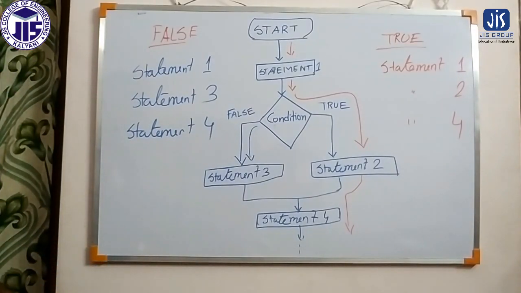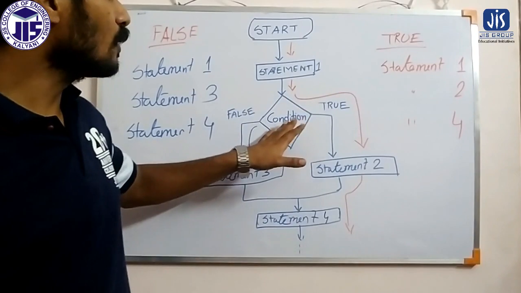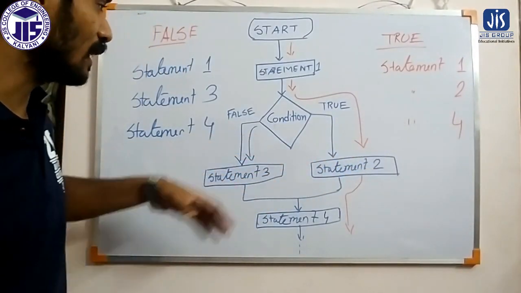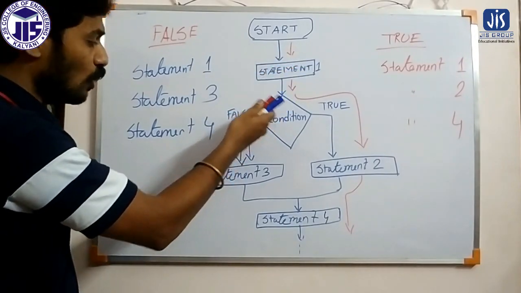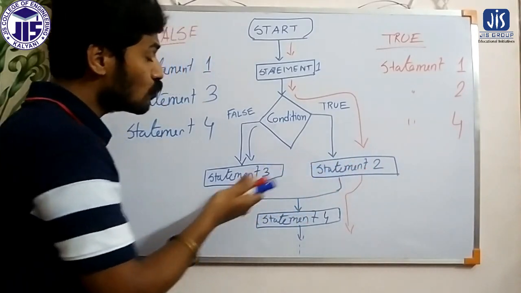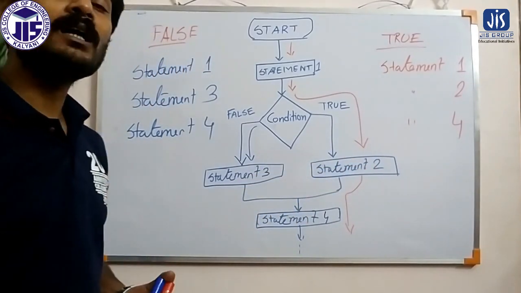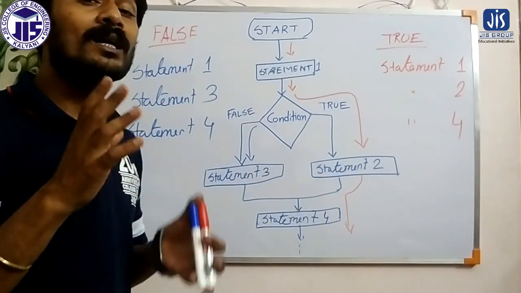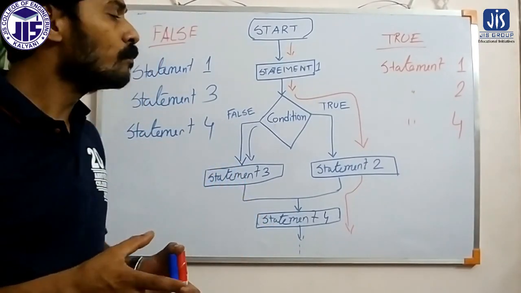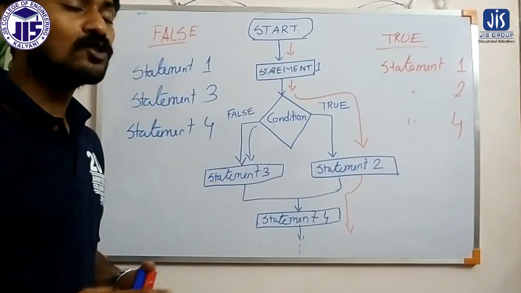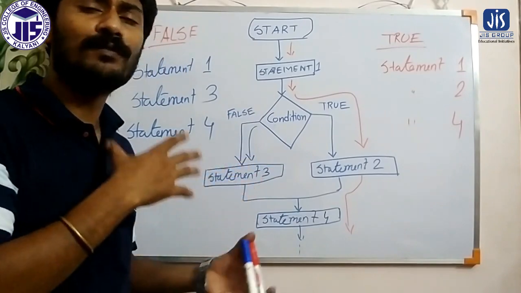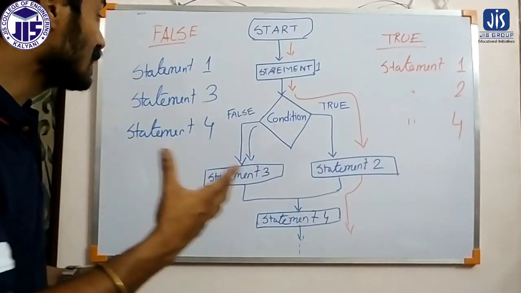So I have shown two ways. If the applied condition is true, then 1, 2 and 4 will execute, and statement 3 will not get executed. If the applied condition is false, then statement 3 will get executed, but statement 2 will not. So what we are basically doing is executing a particular statement, or skipping a particular set of statements, depending on the condition. That is called decision making and branching. We can apply this through different processes.